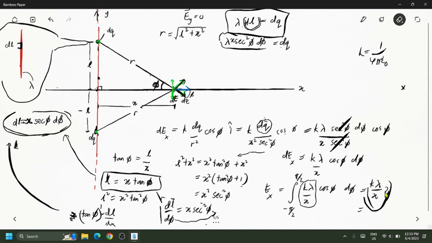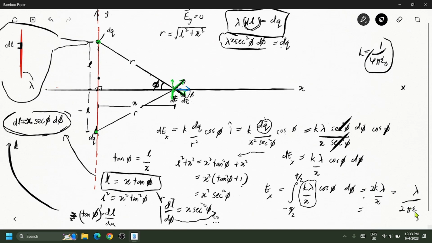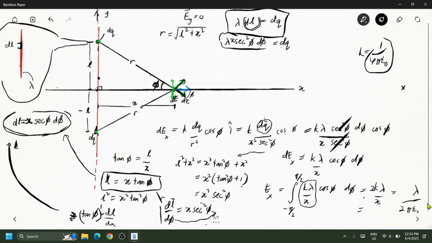So basically the final term here, we have k lambda over x times 2. If you replace k with this one, you will have lambda over, because we have 4 here and then we have 2 over here, then we have 2 pi epsilon naught, and then we have x, where x is the distance from the point here to the wire along the x-axis.